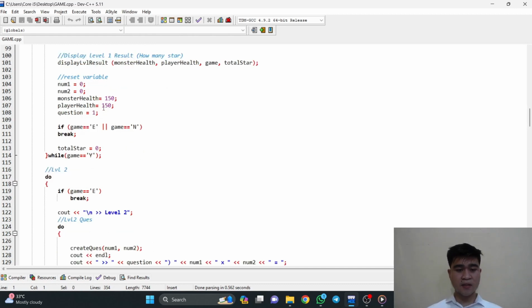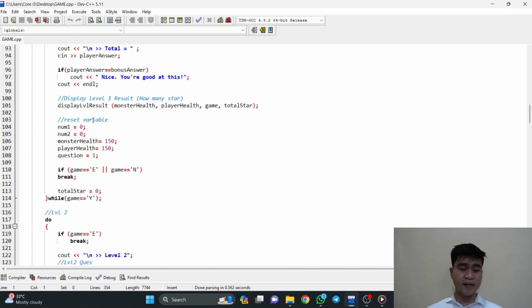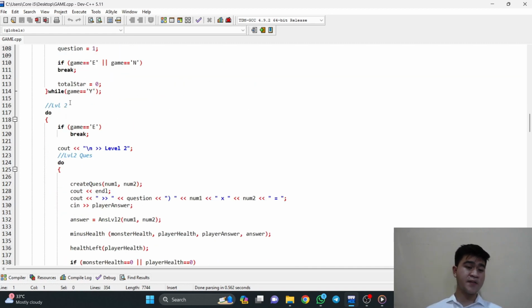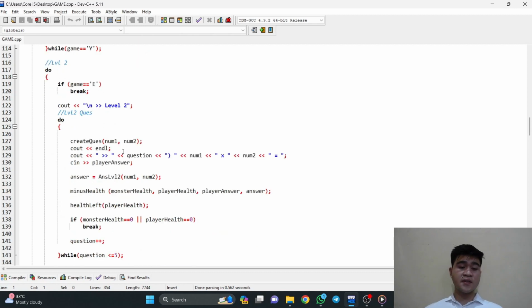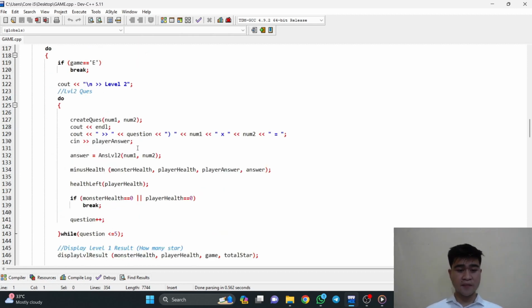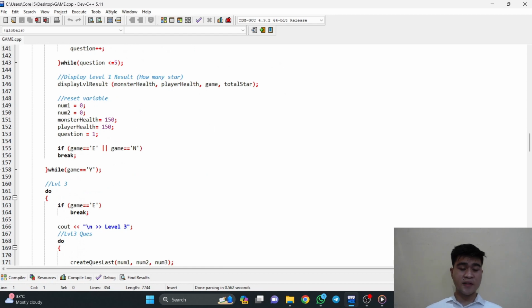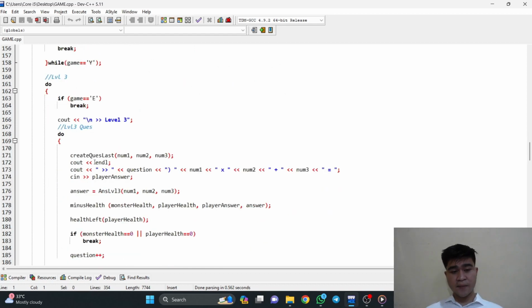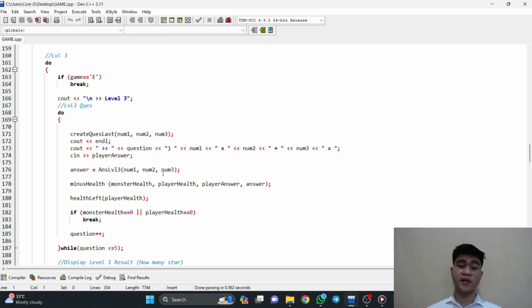So if they want to go to the next level, they would input N, and the loop breaks, and they will go into another loop, which is level 2. Level 2 is just the same as level 1, nothing different. And then if the player wants to go to the next level, they would go to level 3. The difference between level 3 and level 1, like I said just now, is essentially that level 3 will have 3 numbers, but level 1 and level 2 only have 2 numbers. You can see here num1, num2 and num3. But for level 1 and 2, it is just num1 and num2. That is the only big difference between them.